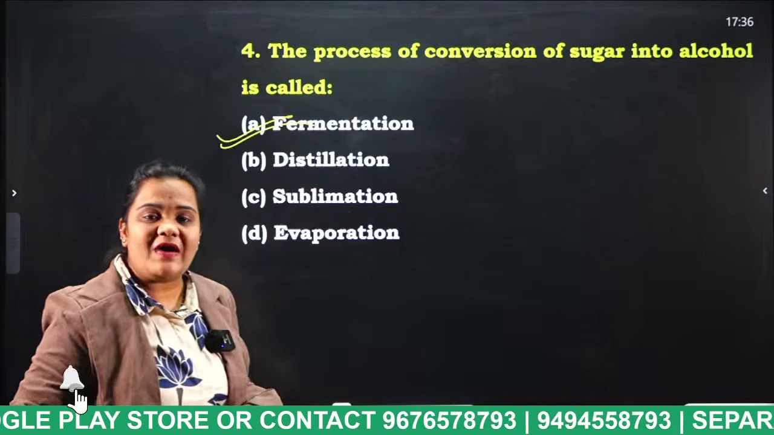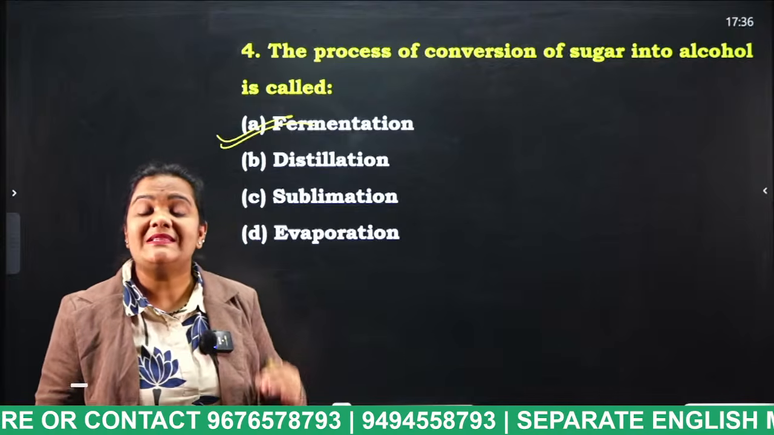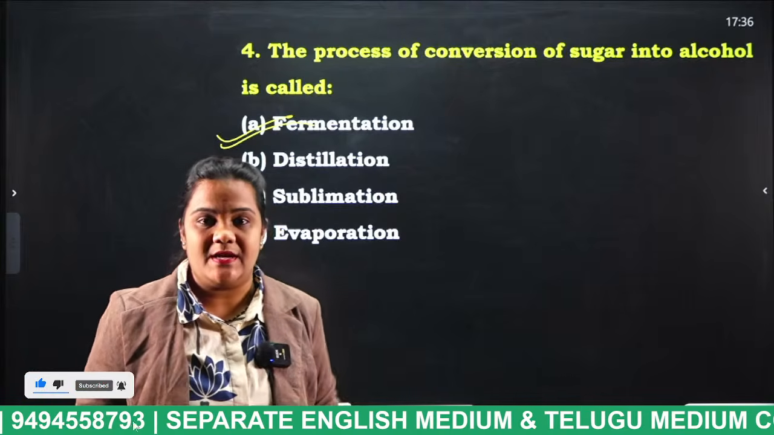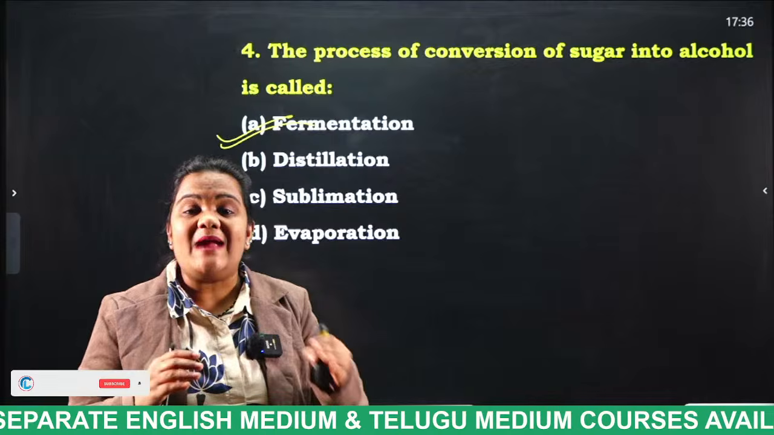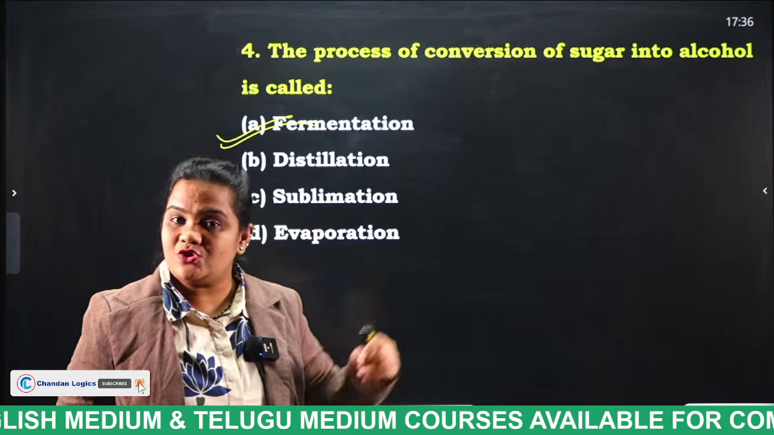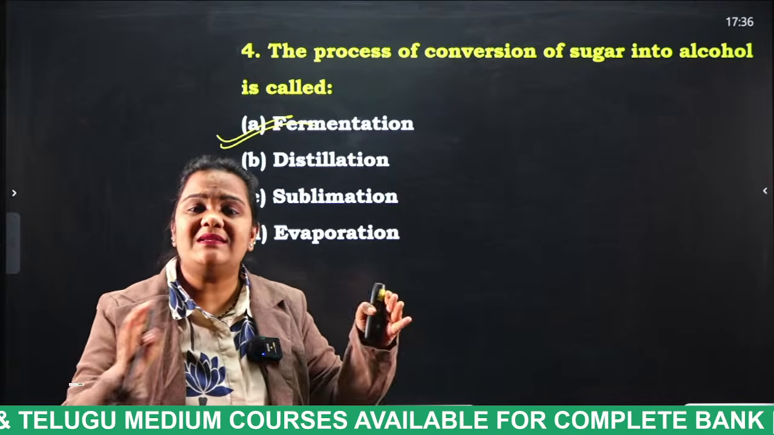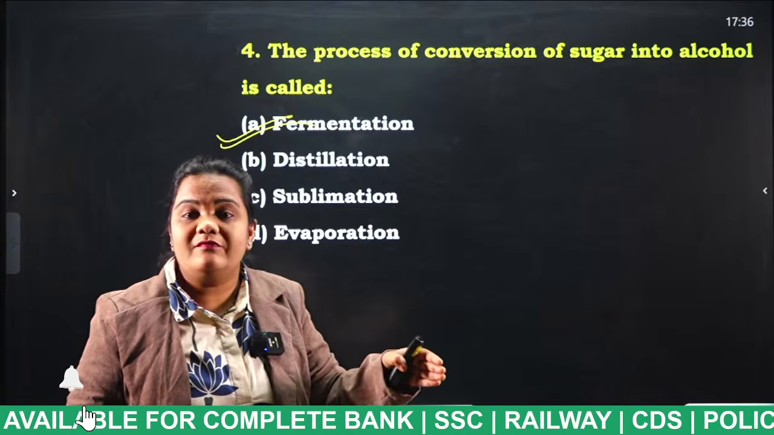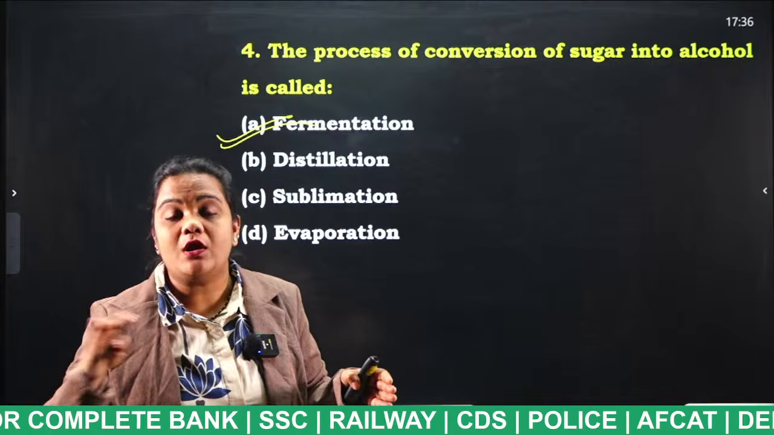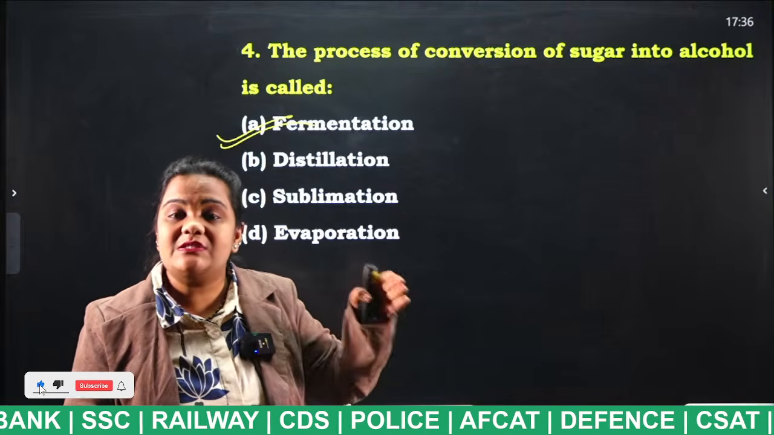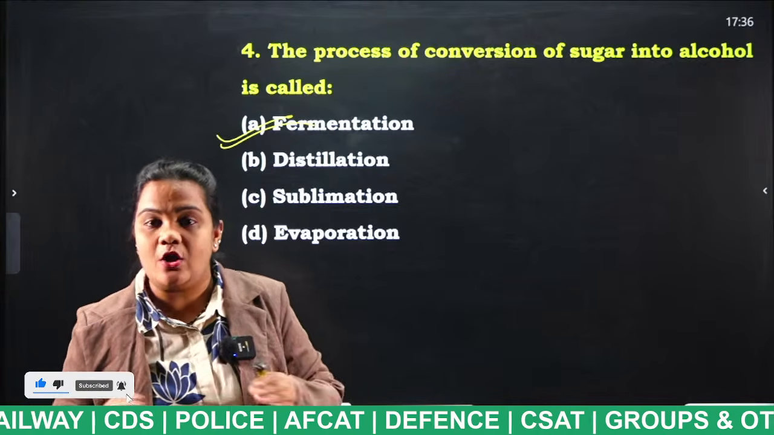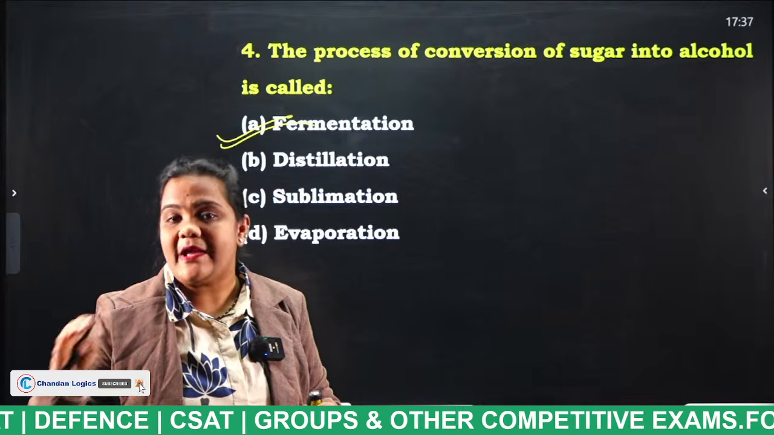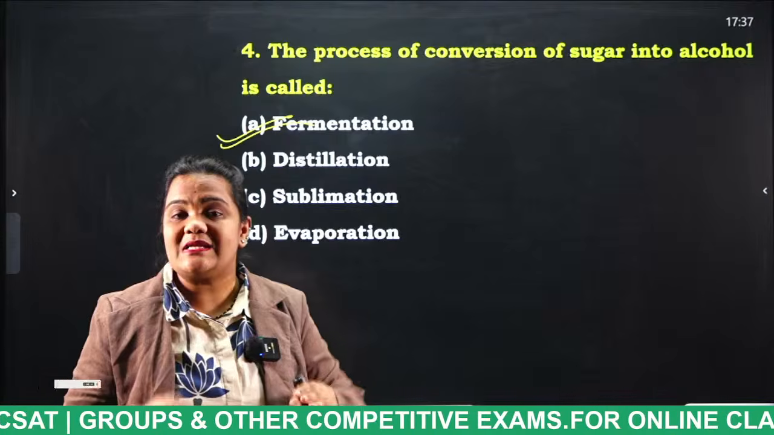So what is happening in fermentation? Fermentation takes place in the absence of oxygen. A type of microorganism will develop, and that is known as what? Yeast. So what will this yeast do? This yeast will break down the sugar into ethanol, that is nothing but alcohol. So what type of gas evolves there, students? Carbon dioxide gas evolves. And the whole process is considered as what, students? Fermentation.